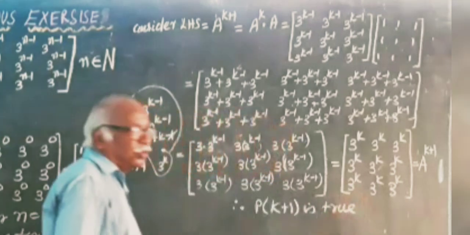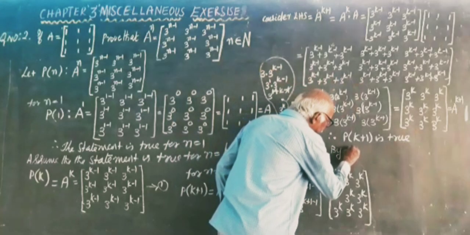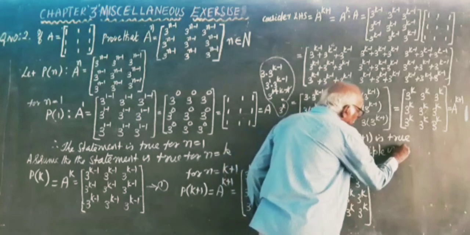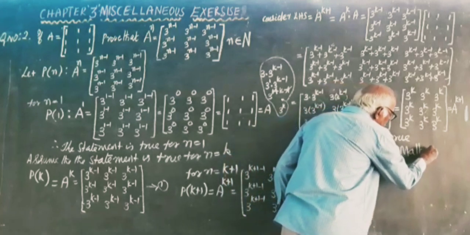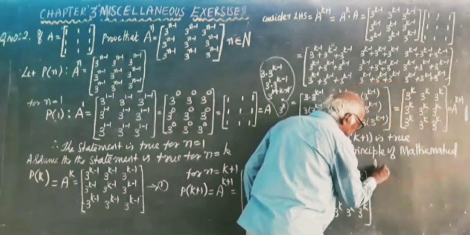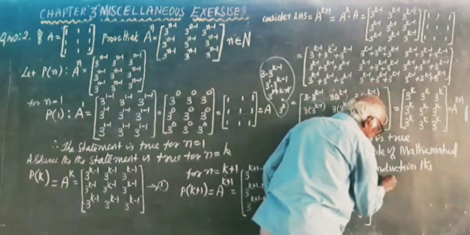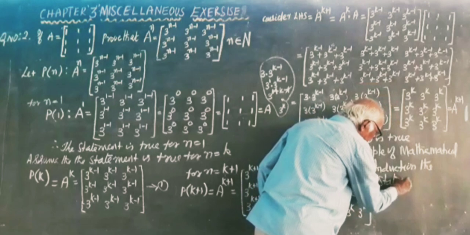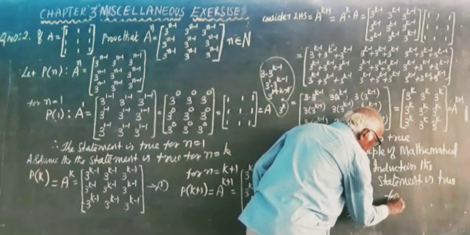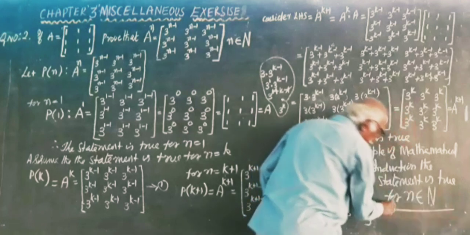Therefore, by the principle of mathematical induction, the statement is true for n belonging to natural numbers.